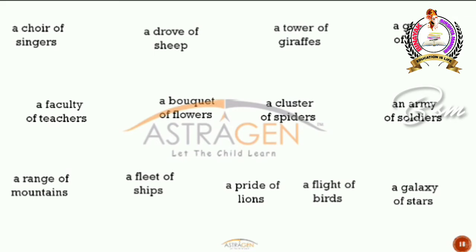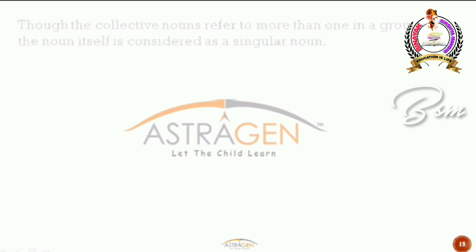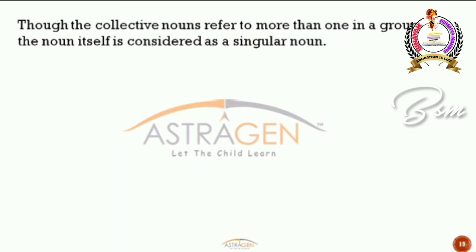All right, so always remember, when you give a name to a plural noun, or when you have a group of things together, then you give a name to that group of things. So that name itself is called a collective noun. All right, so let's look at a few more examples. Though the collective nouns refer to more than one in a group, the noun itself is considered a singular noun.